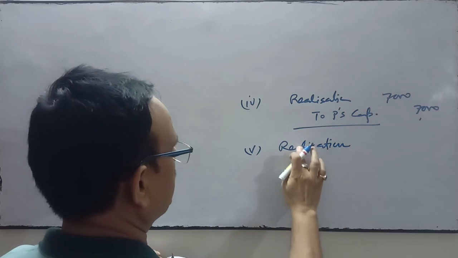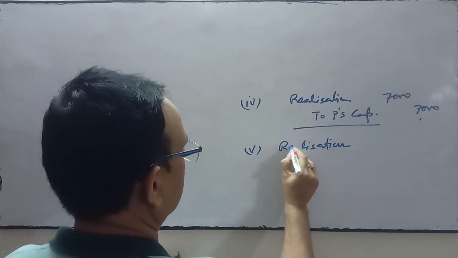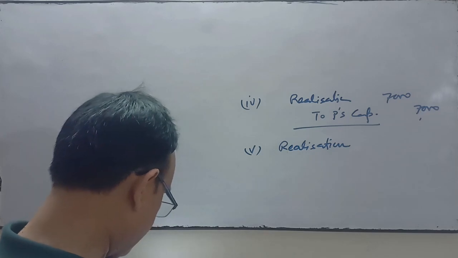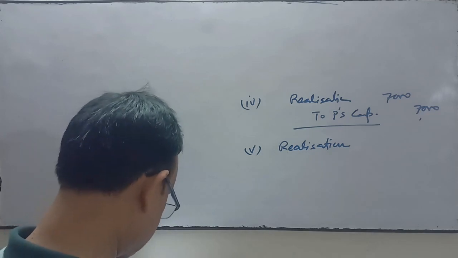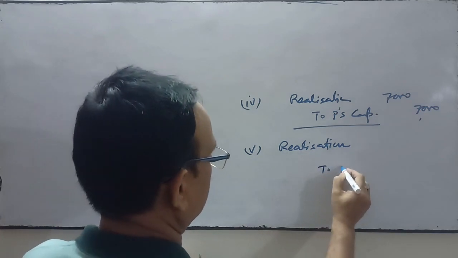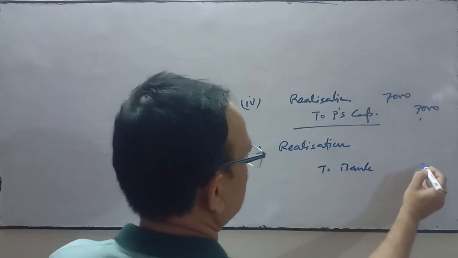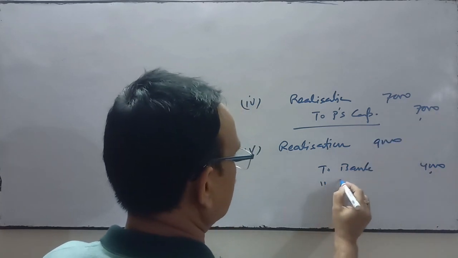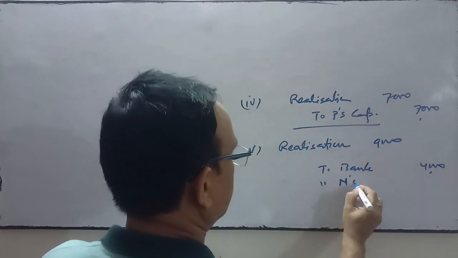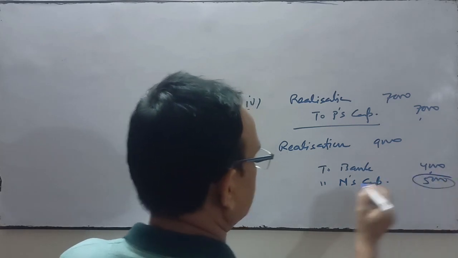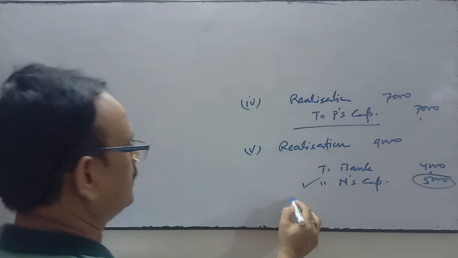Okay, he was allowed a remuneration of 9,000. N agreed to bear the dissolution expenses. Actual expenses, rupees 4,000, were paid by the firm. The firm has paid 4,000, this is 9,000, and the difference amount, that is 4,000, will be transferred to N's capital account.